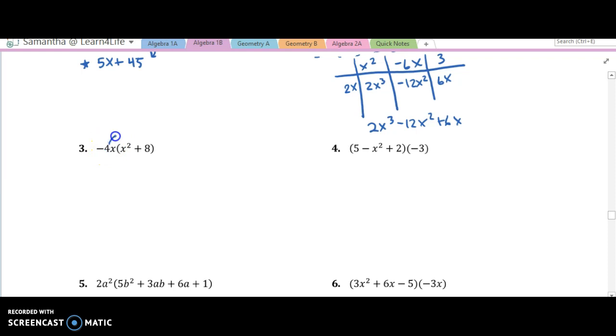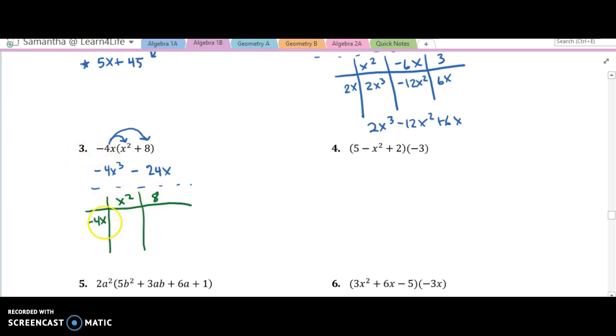So now if we distribute negative 4x times x squared, that's going to be negative 4x to the third. Negative 4x times 8, it's going to be minus 24x. Alright, so now we have, that's our answer, but let me show you what it looks like with the box. I'll put it in a different color. So I'm going to put the bigger one up here, x squared and 8. I only have to put the sign if it's negative, because I know that whenever there's not a sign it's positive. And then we have negative 4x on this one.